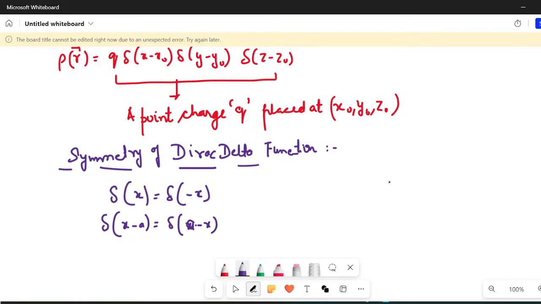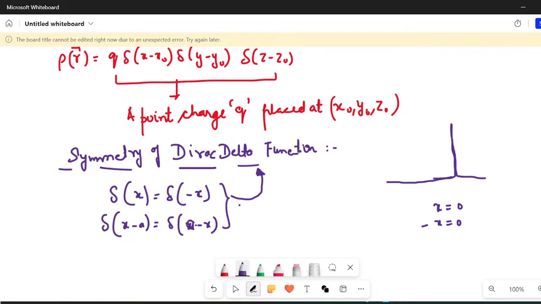Clearly you can see, because effectively what you need to find is just where it is 0. So whether you write x equal to 0 or minus x equal to 0, one and the same thing. Here also, whether you write x minus a equal to 0 or a minus x equal to 0, one and the same thing. So always remember that the Dirac delta function is symmetric.